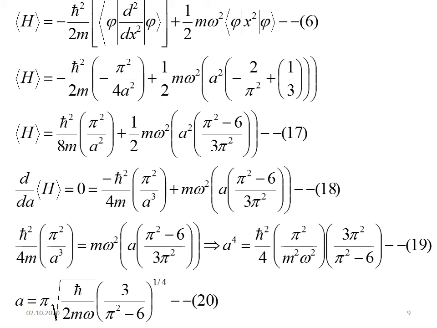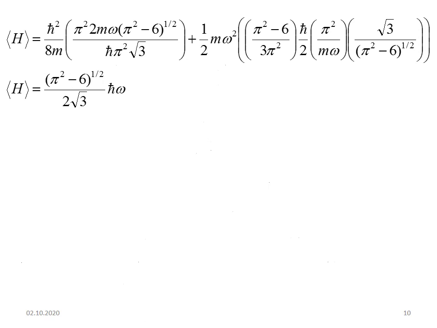Now you substitute this a value in equation 17. We can get the expectation value of H, that is the minimum value, equal to h cross omega divided by 2 into pi squared minus 6 whole power half divided by square root of 3. This is the Hamiltonian using the trial wave function, the cosine function.